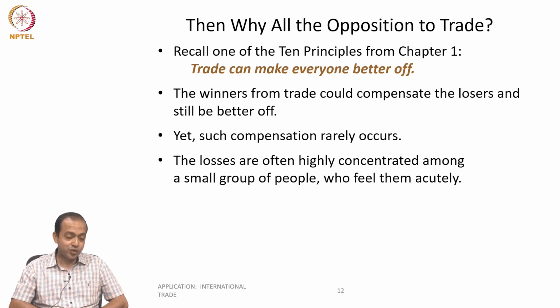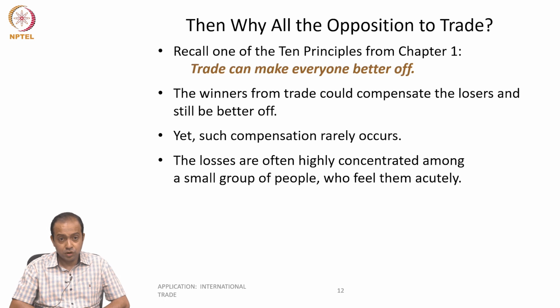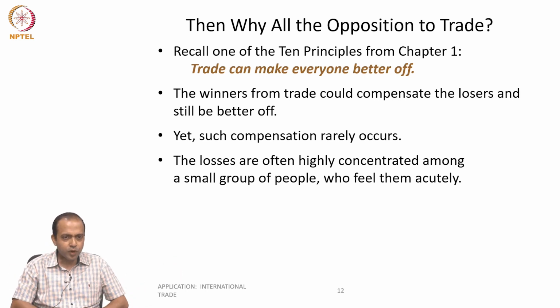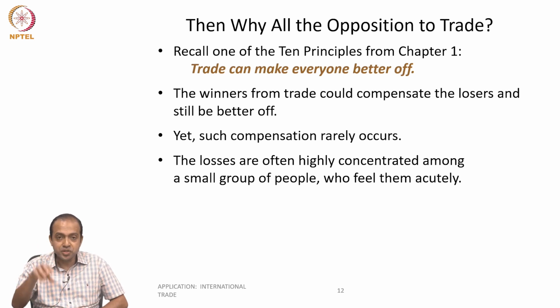They were earlier enjoying higher profit, so they may lose. And that loss is concentrated only among a few sellers of the product. But in case of export, the gain is spread across many consumers. So, as an individual consumer, I may not even realize that I am enjoying some gain from the trade.